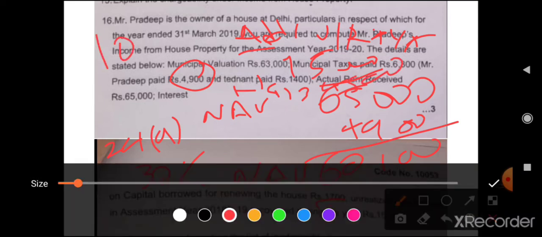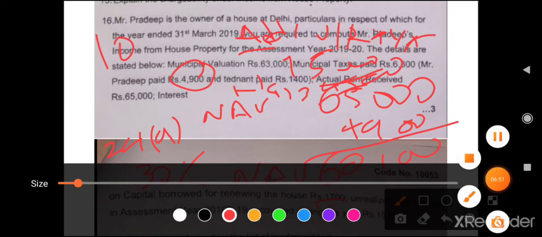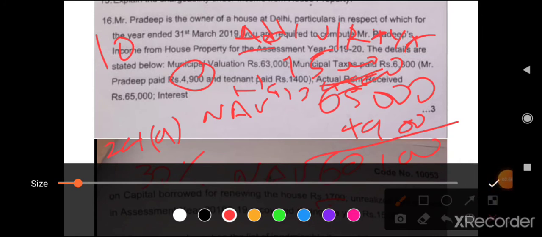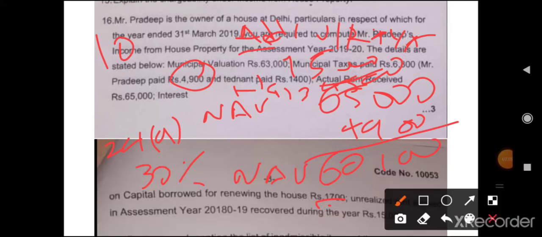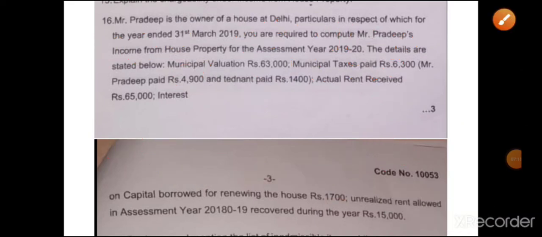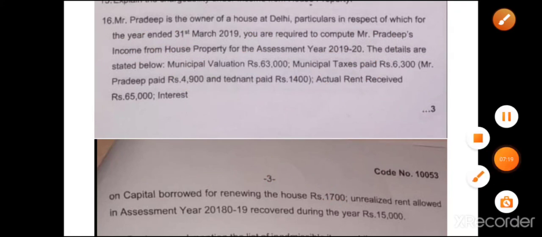So 10,500 will be your unrealized rent after deducting 30%. So in total you need to add together. Hope you have understood the answer. Do it by yourself. See here, I am showing the calculation one by one.